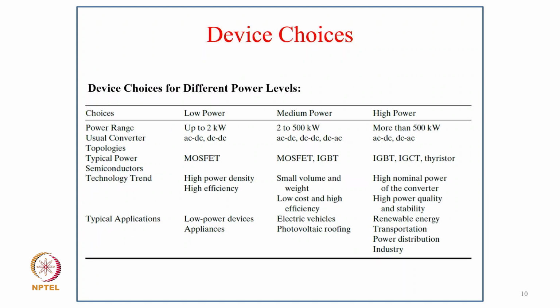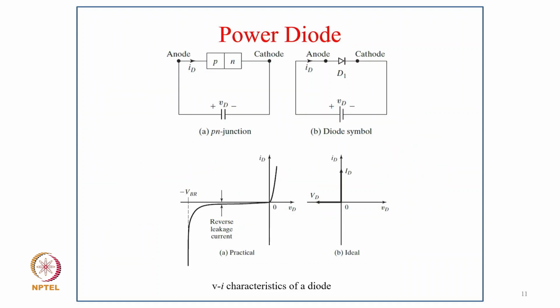And these are typically the device choices for different power levels, starting from low power usage. MOSFETs are used up to 2 kilowatt, then medium-power MOSFET and IGBT up to 500 kilowatt, and then high power IGBT, IGCT, and thyristor are used typically above 500 kilowatt for different applications, as given here. We already talked about these applications in the first lecture.